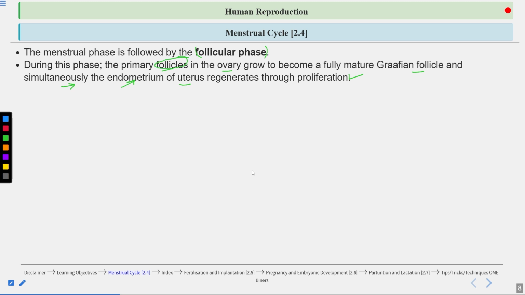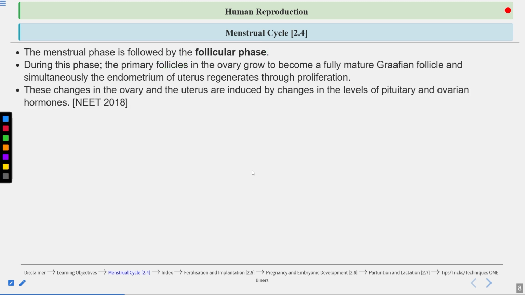So you should remember these two things happening during the follicular phase: development of follicles and regeneration of the endometrium. These changes in the ovary, meaning development of follicles, and in the uterus, meaning regeneration of the endometrium, are induced by changes in the level of pituitary and ovarian hormones.